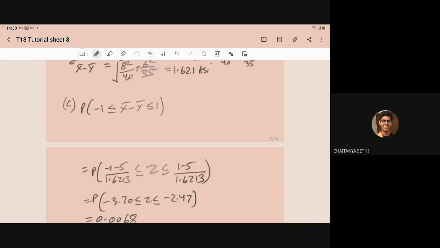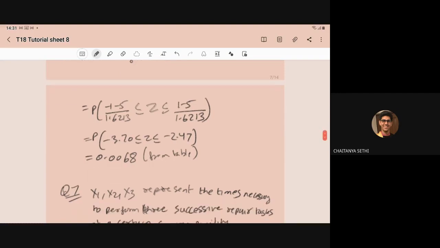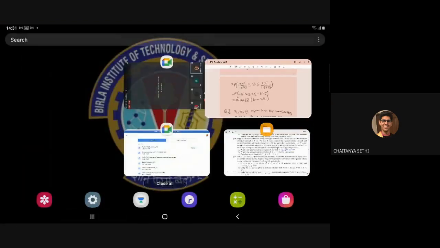So when we apply the central limit theorem, it means minus mu upon sigma, so that will become the z. So -1 minus 5 upon 1.6213, right? And 1 minus 5 upon 1.6213. It will become -3.70 and -2.47. So from the table, the required probability will become 0.0068. Any doubt in this part?